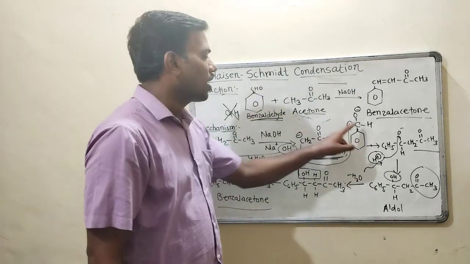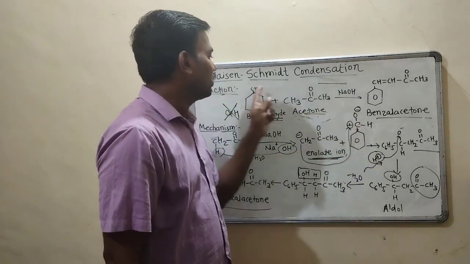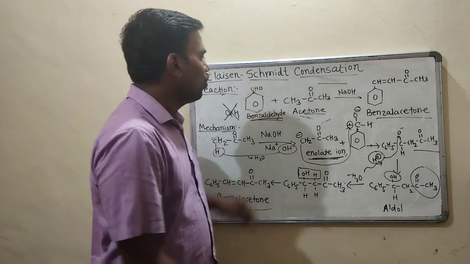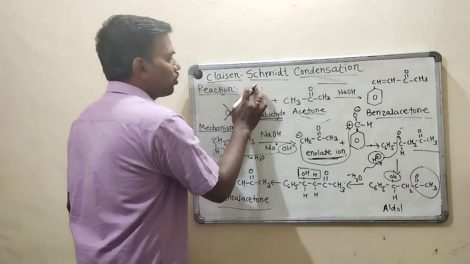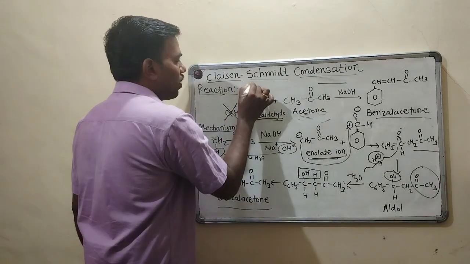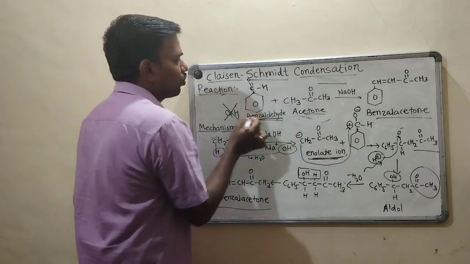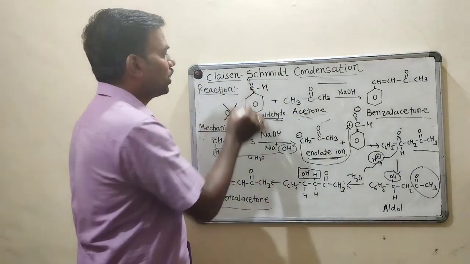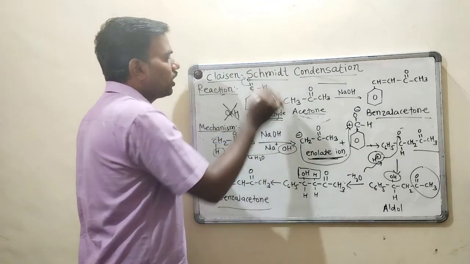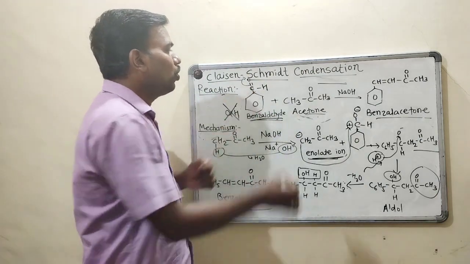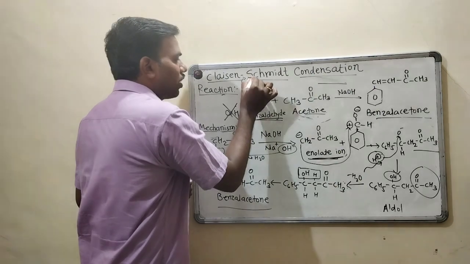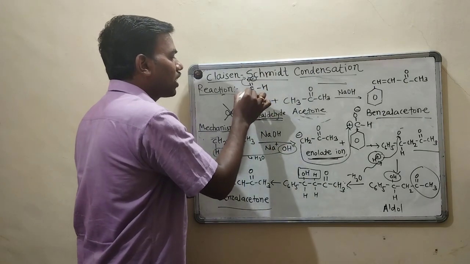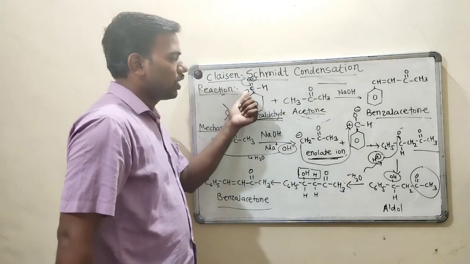I have written it in another form, that is C double bond O. Due to the greater electronegativity of oxygen, it will attract electrons towards itself, so it will bear a negative charge and this carbon will bear a positive charge.